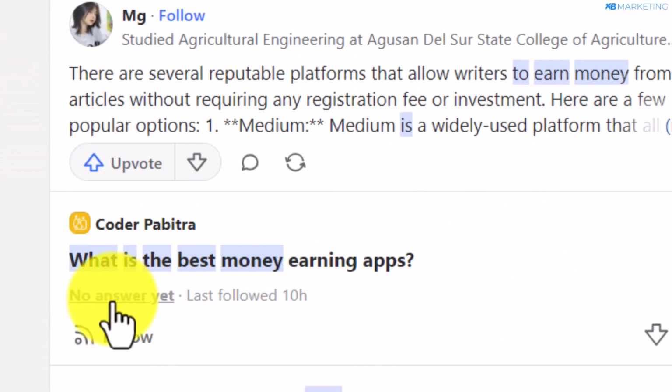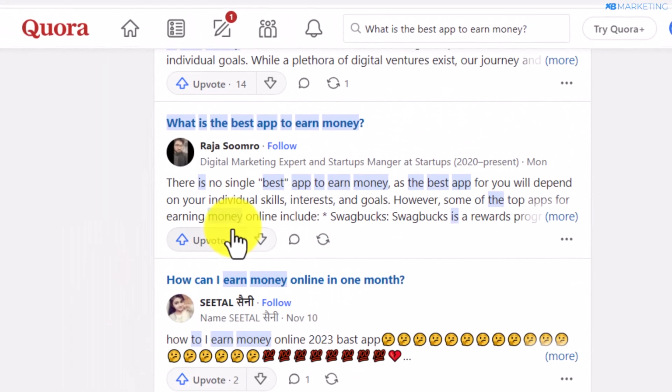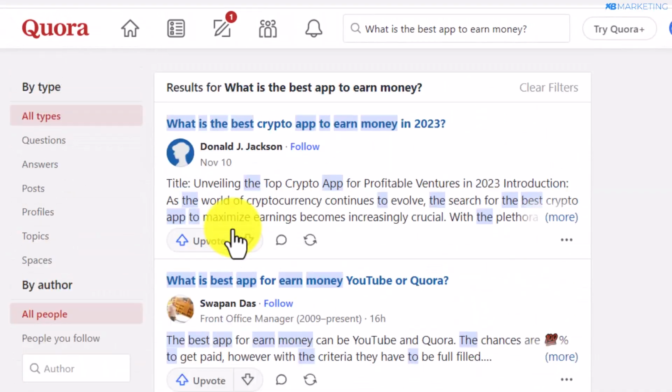You can see another one right here. This one also does not have an answer. You can see this one, no answer. So I can keep scrolling down and you are going to see a lot of questions without answers. So you can take advantage and use this to drive traffic to that CPA offer.